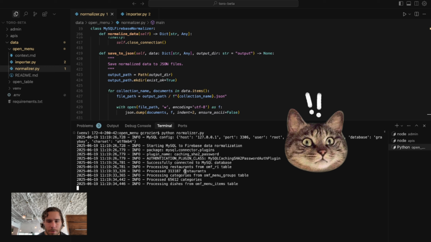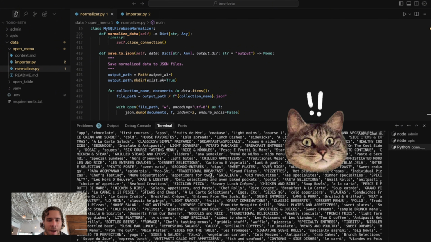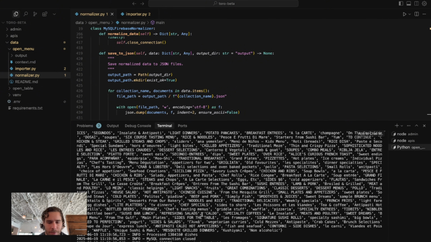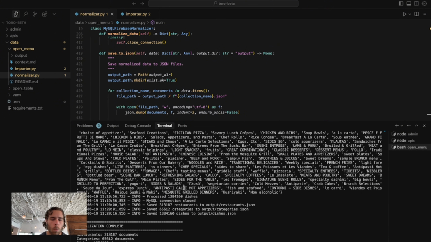But as you can see, we're processing restaurants from the table. We've got 313,000 restaurants. Oh my gosh. And then we're processing categories from that menu groups. We've got 65,000 of them. And then we just processed, holy cow, 1,384,000 dishes. So then we get a bunch of little info that we closed the MySQL connection, we saved the restaurants, we saved the categories, and I assume that it's going to take a long time to save the dishes because there is 1,384,000 of them.